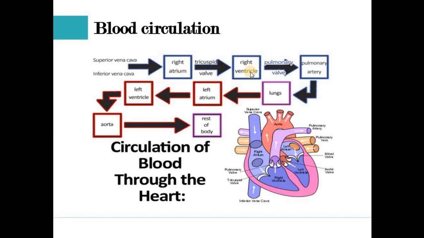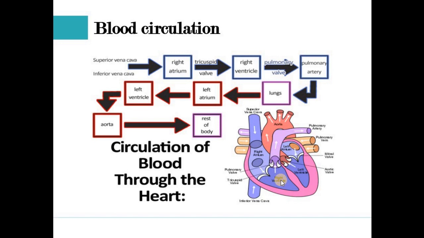Now the impure blood is present in the right ventricle. When this right ventricle contracts, the pulmonary valve opens and blood is pushed into the pulmonary artery. Guys, generally arteries carry pure blood in our body, but this pulmonary artery is a special kind of artery which carries the impure blood from the right ventricle. So keep this in mind: the pulmonary artery is a special kind of artery which carries impure blood from the right ventricle.